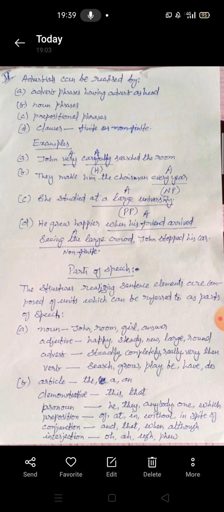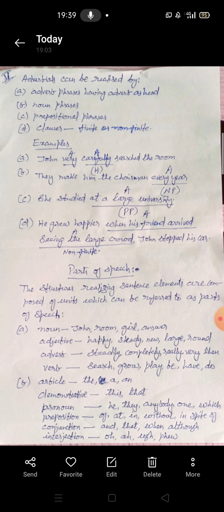Now we come to the next point, that is the parts of speech. As you know, you must have done all this in lower classes. These are the basic things. A part of speech is a member of a class of words with shared grammatical characteristics that distinguish them from others. So parts of the structure realizing sentence elements are composed of units known as parts of speech.